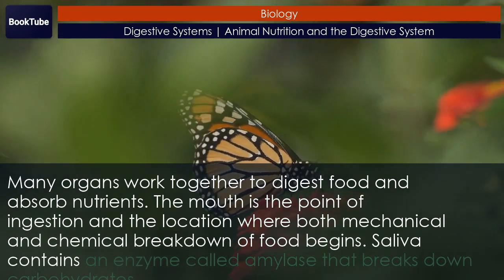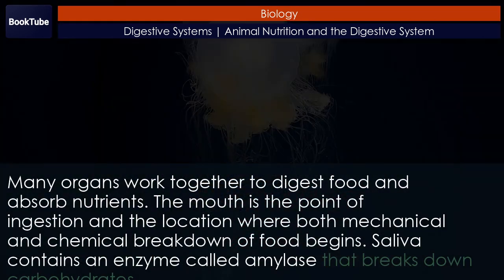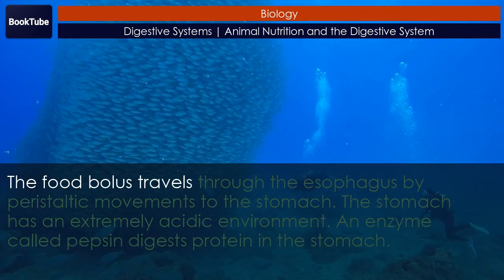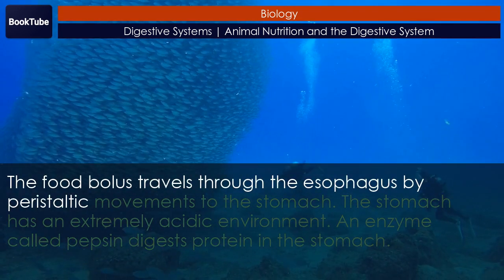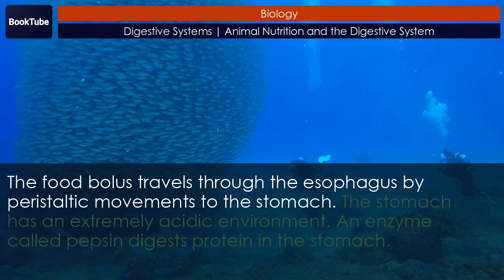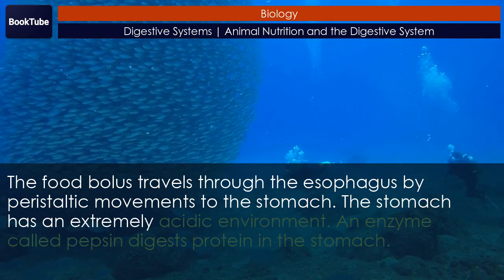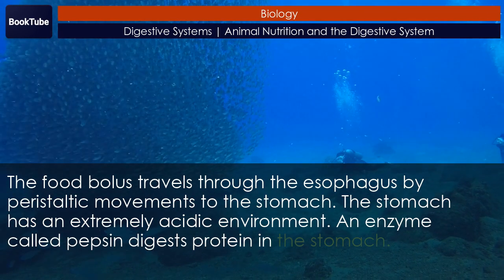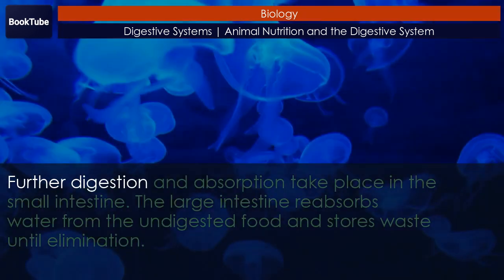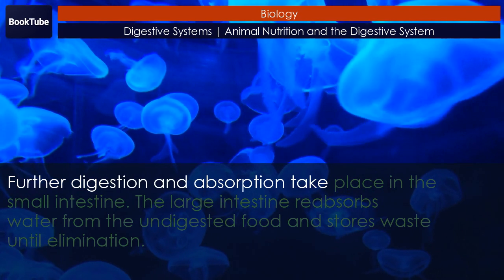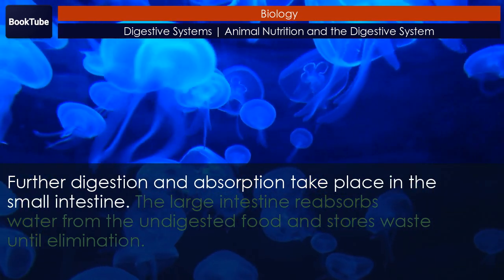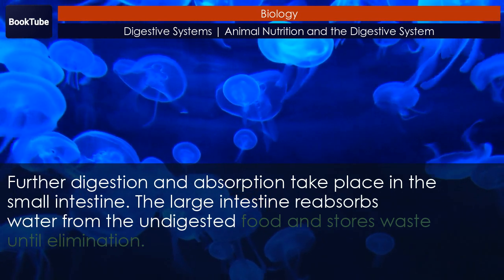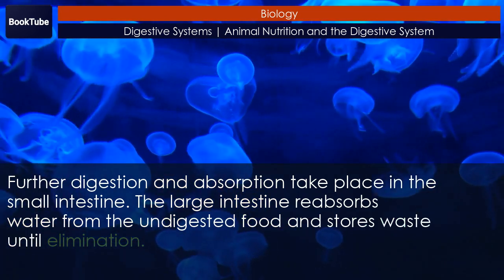Saliva contains an enzyme called amylase that breaks down carbohydrates. The food bolus travels through the esophagus by peristaltic movements to the stomach. The stomach has an extremely acidic environment. An enzyme called pepsin digests protein in the stomach. Further digestion and absorption take place in the small intestine. The large intestine reabsorbs water from the undigested food and stores waste until elimination.